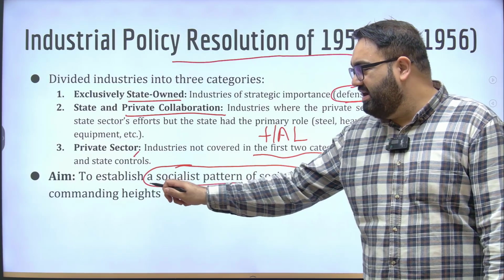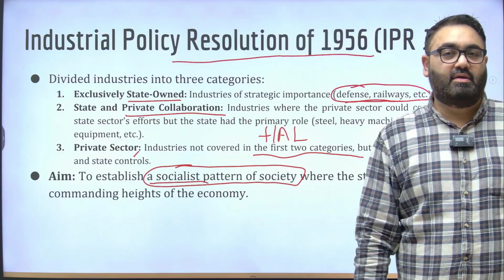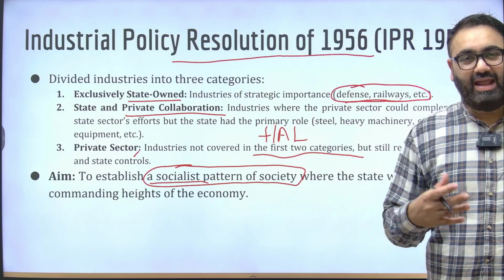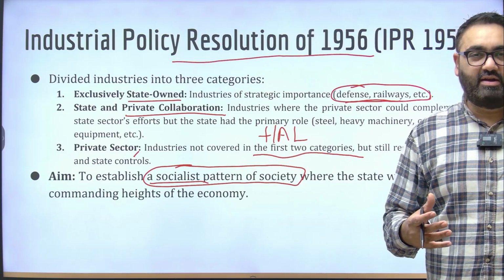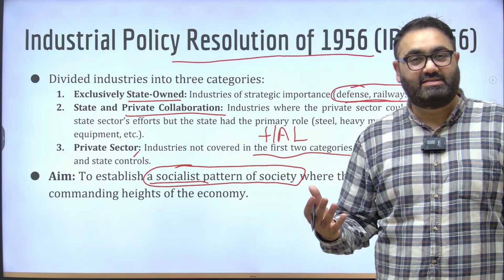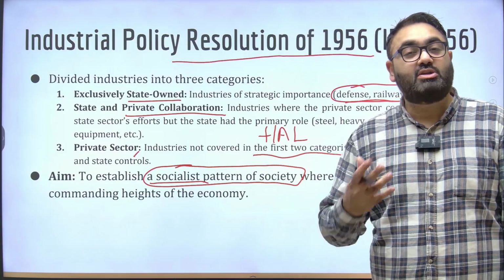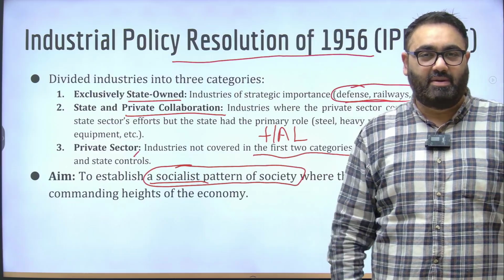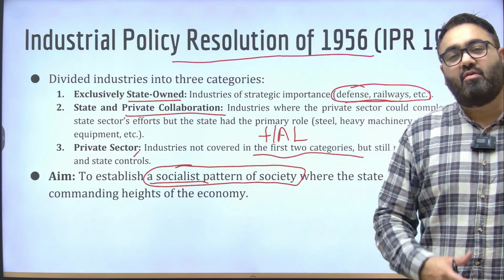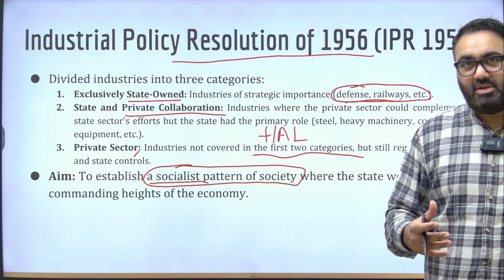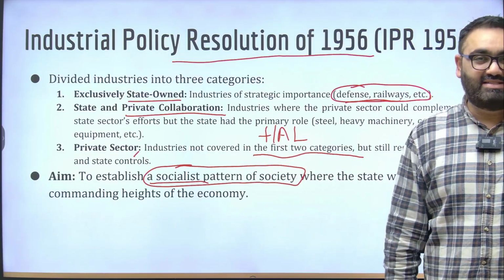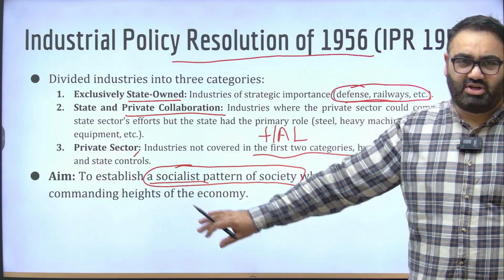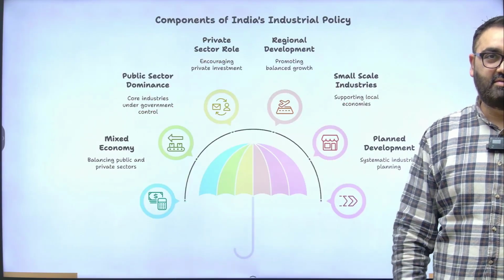We were very, very clear about this. Now, please understand the word socialism was only added in our preamble in 1976. But that doesn't mean that we were not a socialist country. We were always a socialist country since the time of our independence. We never thought of mentioning it explicitly in the preamble. It was mentioned much later on by the 42nd Amendment, 1976. But India was very clearly a socialist country, if you can see in these kind of policies.